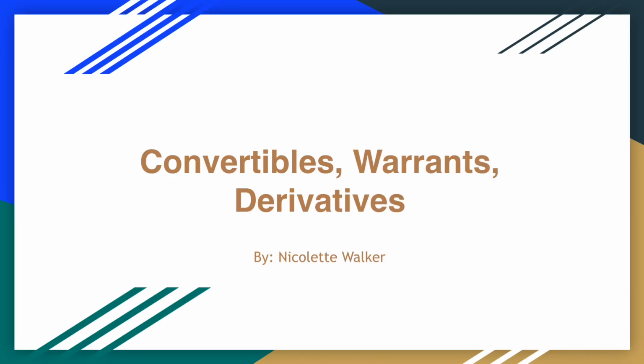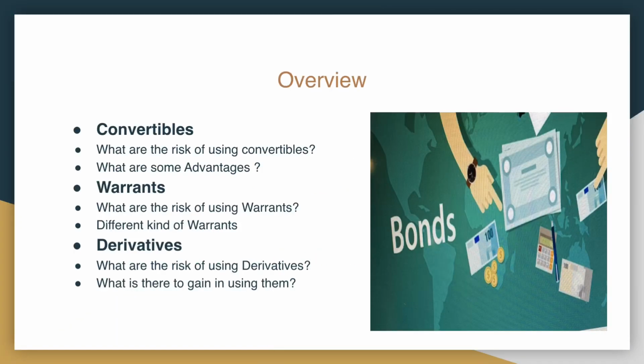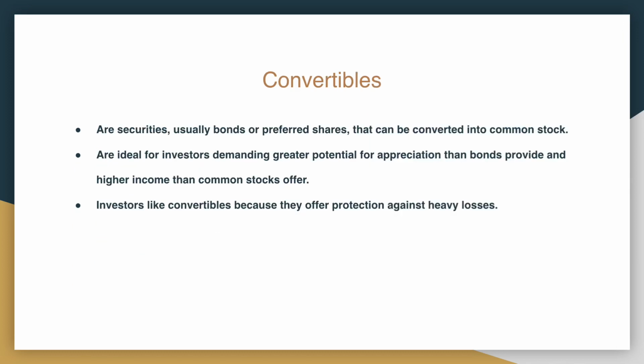Convertibles, warrants, and derivatives. Overview. Convertibles: what are the risks of using convertibles, and what are some advantages? Warrants: what are the risks of using warrants? Different kinds of warrants. Derivatives: what are the risks of using derivatives, and what is there to gain in using them?